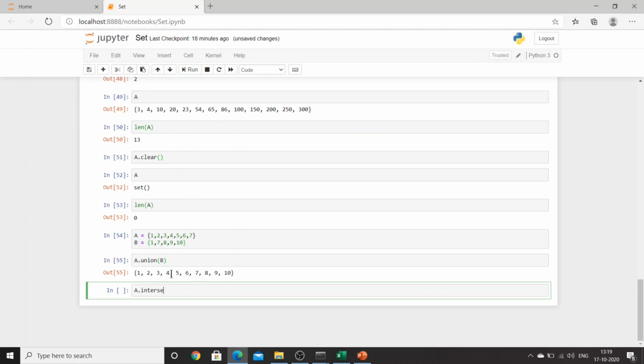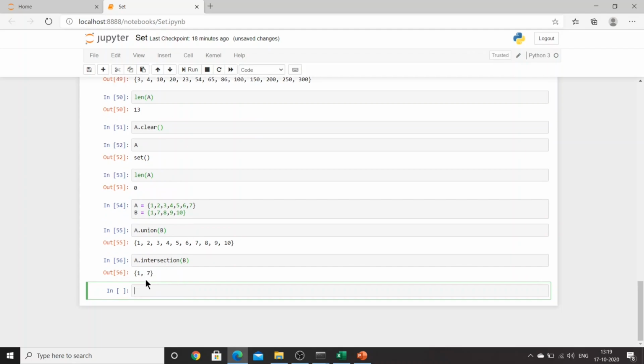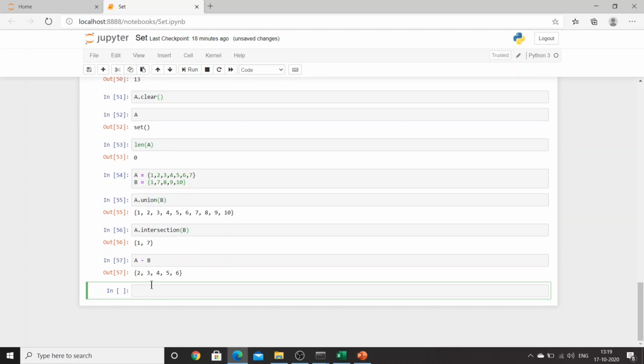Now let's try another one. A.intersection(B). What will we get in this case? 1 and 7, right? Yeah, we got 1 and 7. Now let's subtract B from A. What will we get from this? We will not get the elements which are there in B. So 1 and 7 are there in B. A minus B means remove B from A. 8, 9, 10 are already not there in A, so we won't worry about them. But 1 and 7 are there in A, so we will not be printing 1 and 7. What you'll get is 2, 3, 4, 5 and 6, right?